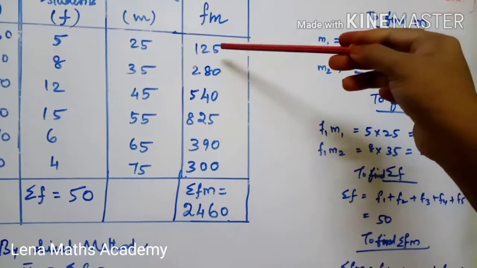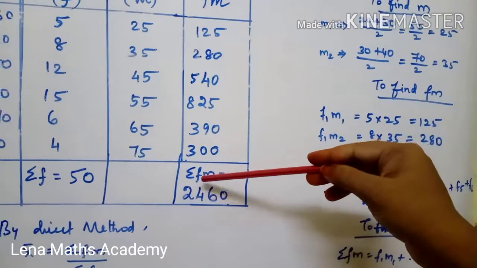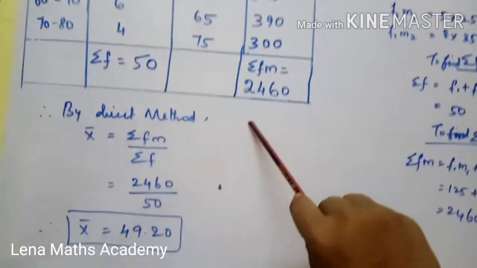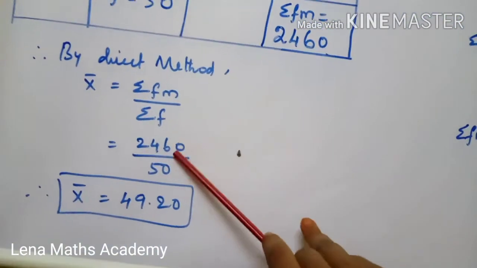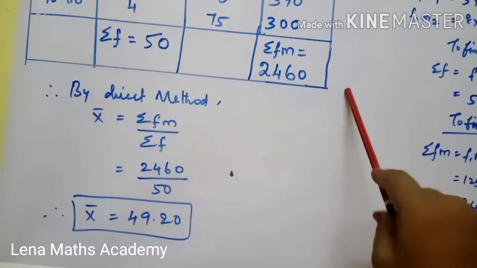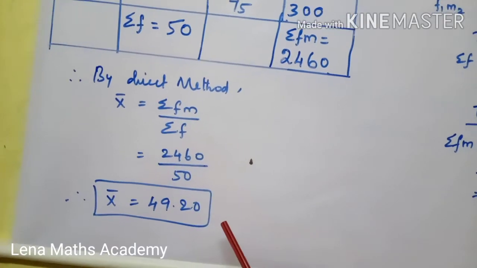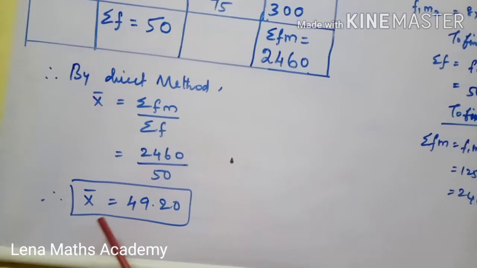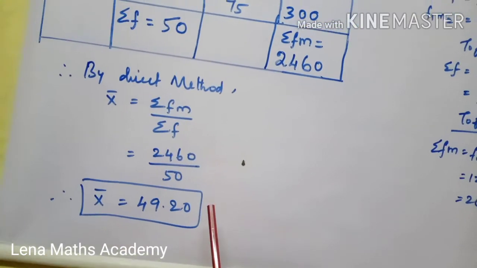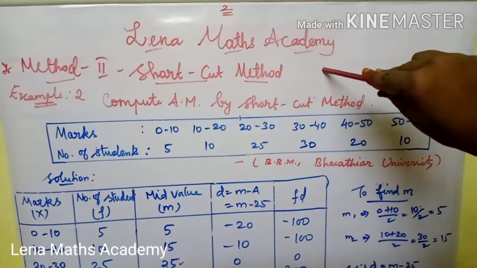Summation of fm: 125 plus 280 and so on plus 300 equals 2460. So direct method formula: x bar equals summation fm divided by summation f. From the table we get summation of fm 2460 and summation of f 50. After simplifying we get 49.20. So the arithmetic mean in exclusive data is 49.20.